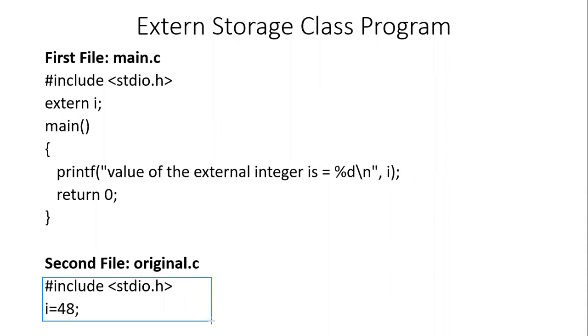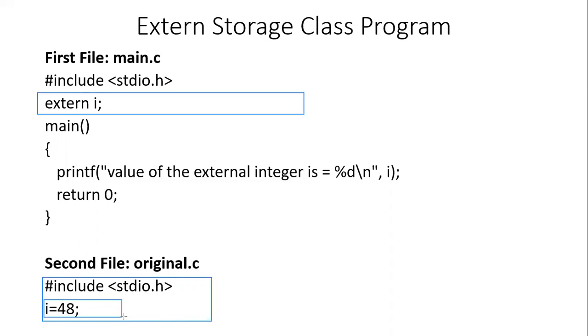Now what is there in the main.c? Main.c uses the keyword extern I. It could have been extern int I. You cannot initialize it. And why have we used the extern keyword here? Because we want to inform the compiler that this I variable has been defined in some other file. Where has it been defined? It has been defined inside the original.c.